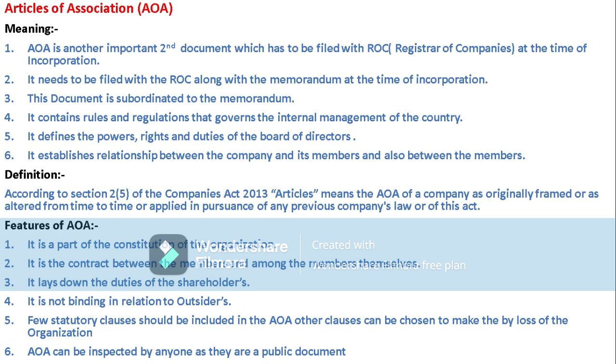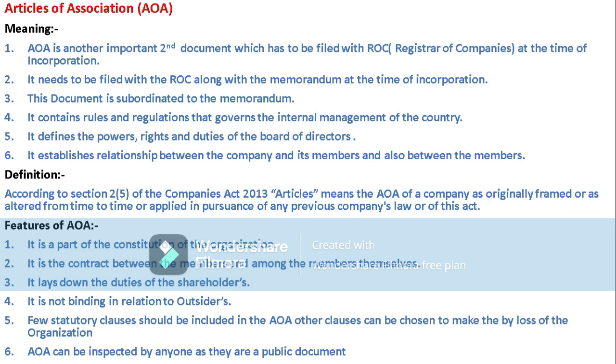Or as altered from time to time means that we know the Memorandum of Association cannot easily be altered. It is a hectic job to alter the Memorandum of Association. There is a hectic procedure, and we have to take permission from the central government and the ROC, so many aspects are involved. But we can alter the Articles of Association from time to time in accordance with the provisions of company law or any previous law.